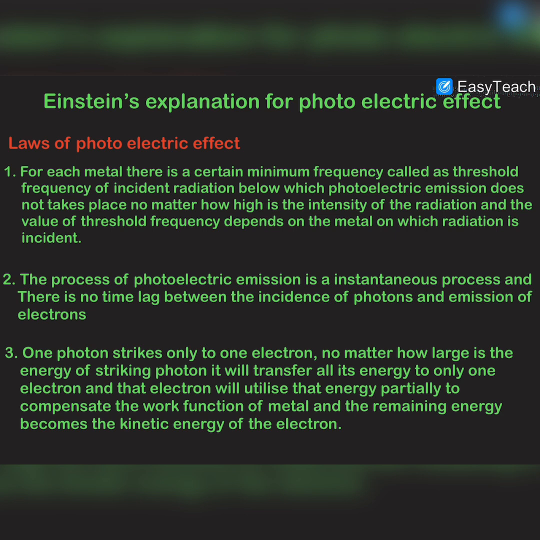So according to Albert Einstein, as you all know, light is made up of photons, and when a photon strikes any metal surface, one photon strikes one surface electron only, and that one photon transfers its complete energy to that one surface electron, and that electron comes out from the metal surface by utilizing that energy in two parts. The first part is the work function, and the second part is the kinetic energy of the electron.